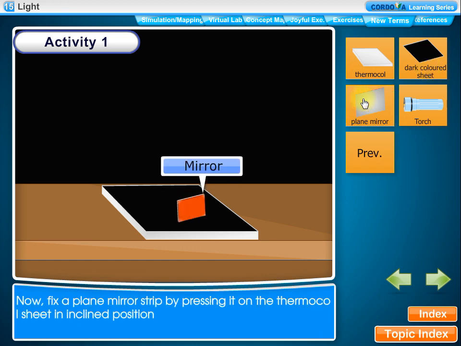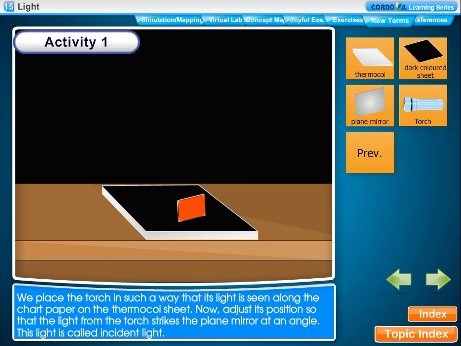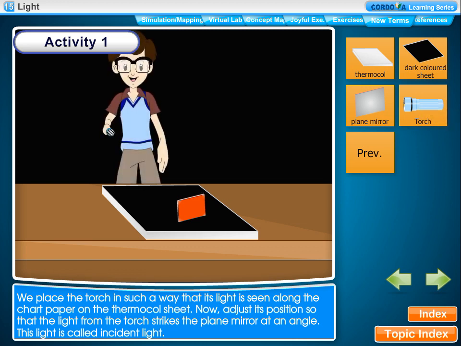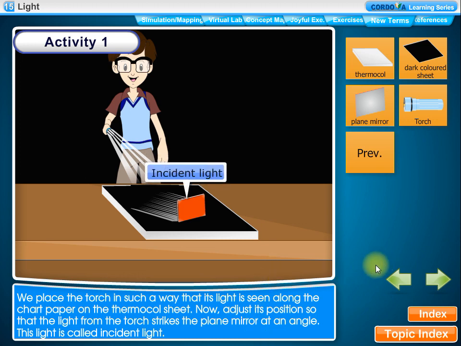We now fix a plane mirror strip by pressing it on the thermocol sheet in an inclined position. We place the torch in such a way that its light is seen along the chart paper on the thermocol sheet. We now adjust its position so that the light from the torch strikes the plane mirror at an angle. This light is called incident light.